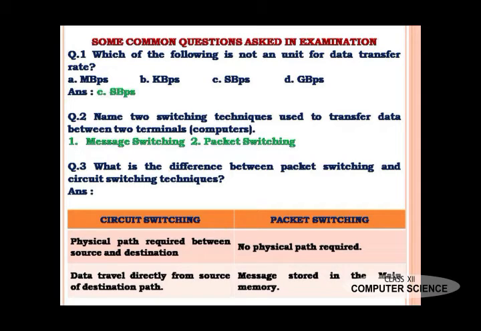In packet switching, the data is divided into parts known as packets, stored in main memory, and then transferred to the destination. These are the differences between circuit switching and packet switching.